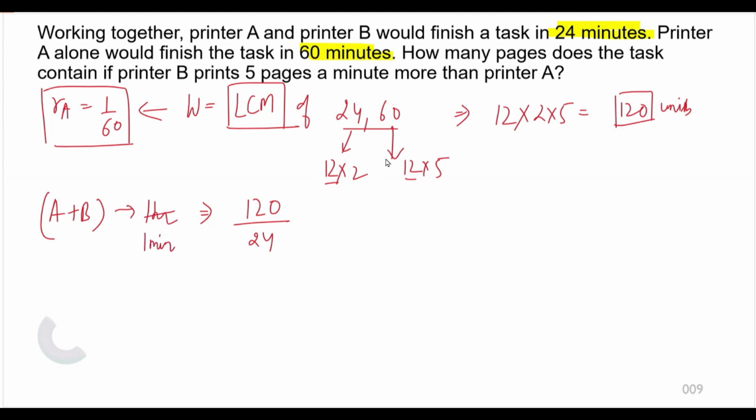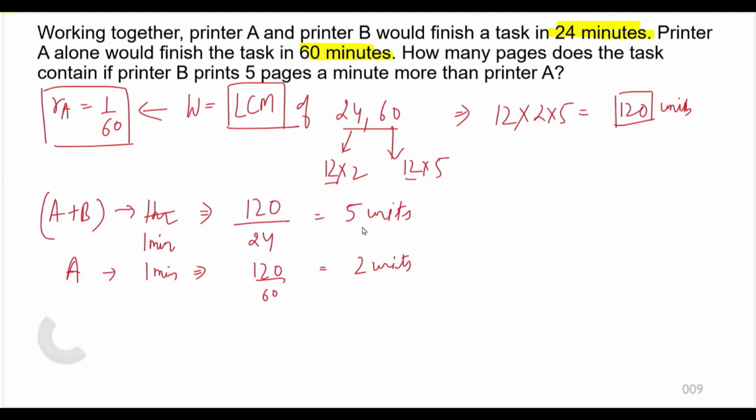We should be consistent with the units. So this is equal to 5 units. In 1 minute, A and B can do 5 units of work. Similarly, if I talk about A, who is taking 60 minutes to complete the work alone, the amount of work done by A in 1 minute is equal to 120 upon 60, and this is equal to 2 units.